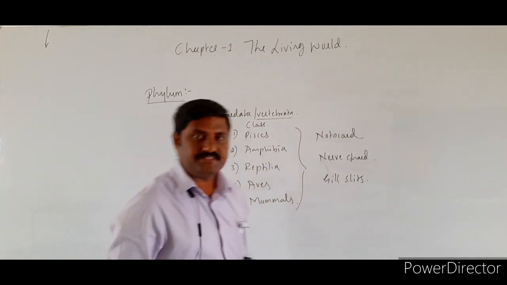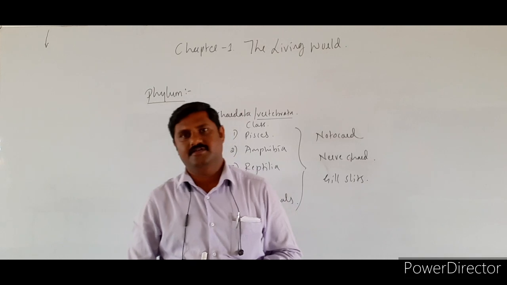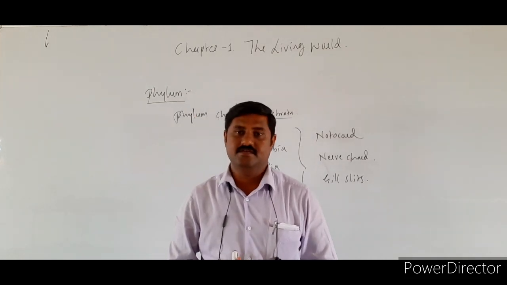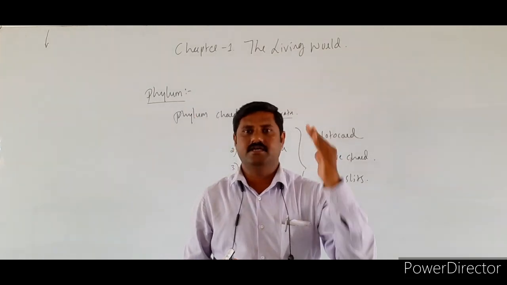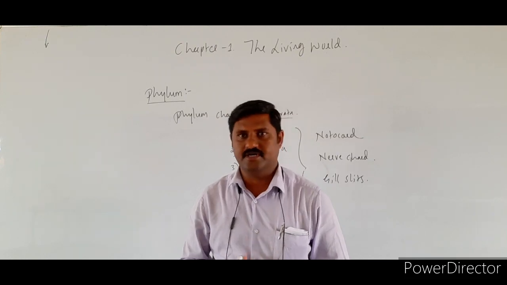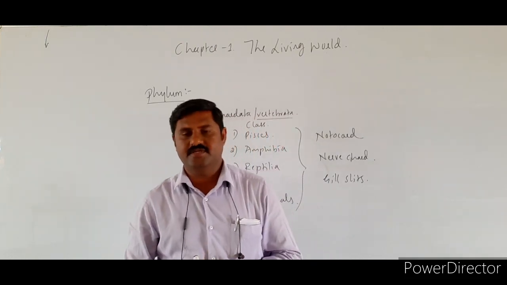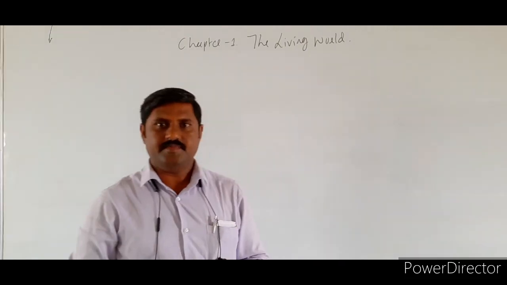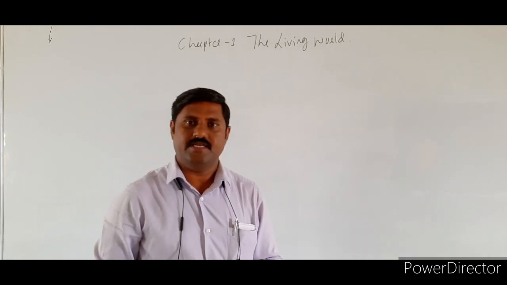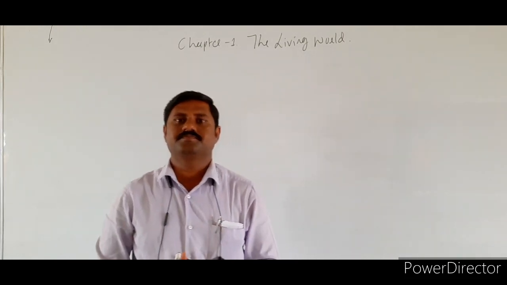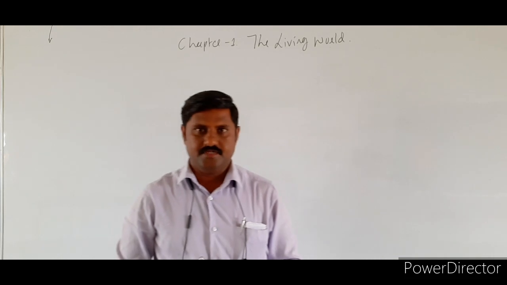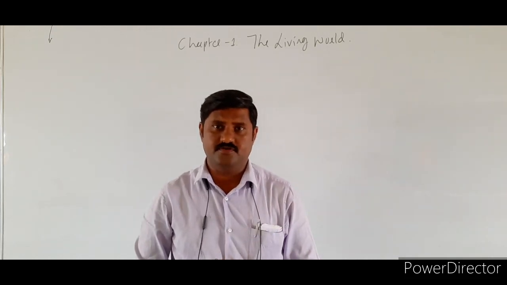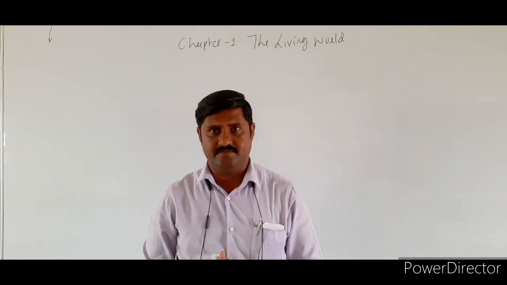And the next group of taxonomy, which is the highest and the greatest category of taxonomy, is kingdom. Kingdom is the highest taxonomical category as we know. So this kingdom, already you know the classification of all the organisms into 5 kingdoms.